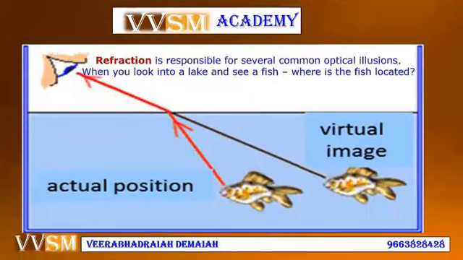Refraction is responsible for several common optical illusions. When you look into a lake and see a fish, where is the fish located? That is the illusion. Special effects are optical effects, optical illusions. If you observe the fish in the water, this is the actual position, but what you see is the virtual image. This is how the illusion or optical effect arises. This phenomenon of light is called refraction.